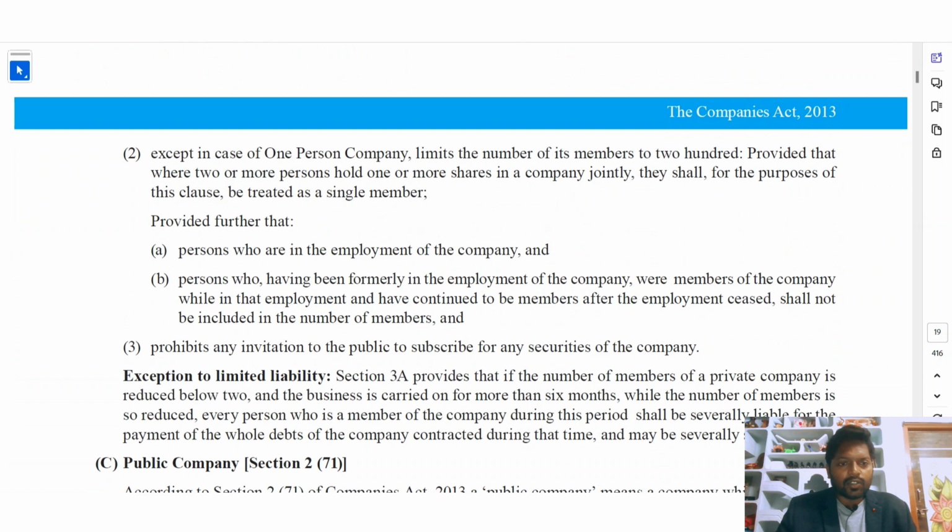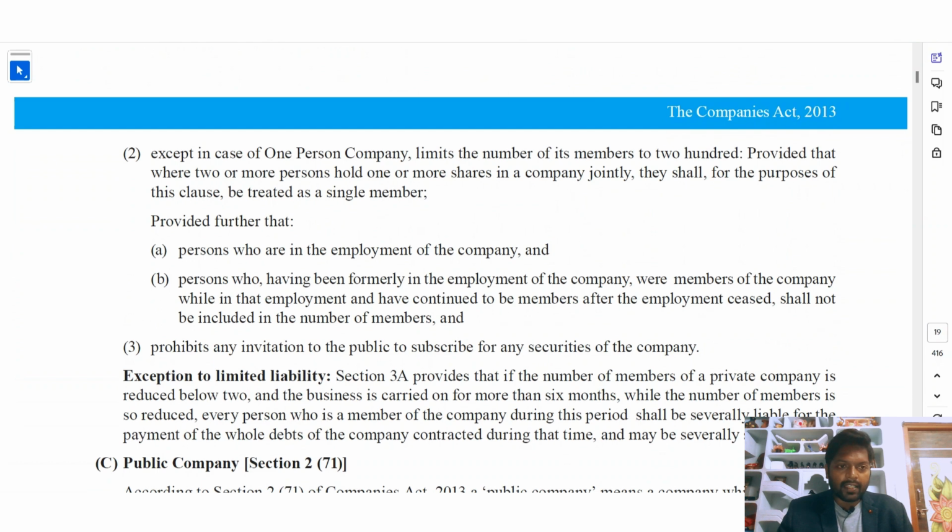Provided further that persons who are in the employment of the company, and persons who, having been formerly in the employment of the company, were members of the company while in that employment and have continued to be members after the employment ceased, shall not be included in the number of members. It also prohibits any invitation to the public to subscribe for any securities of the company.